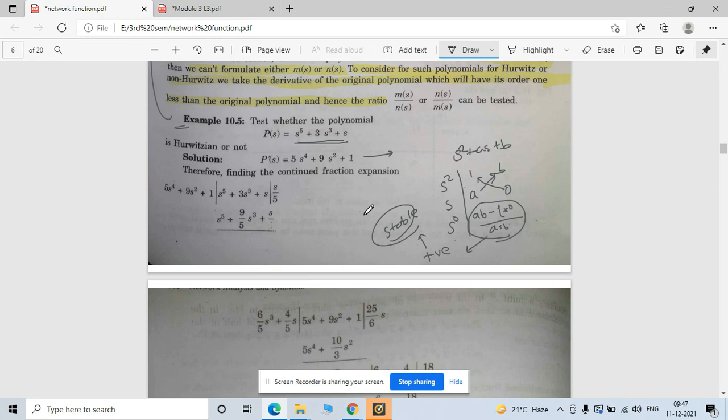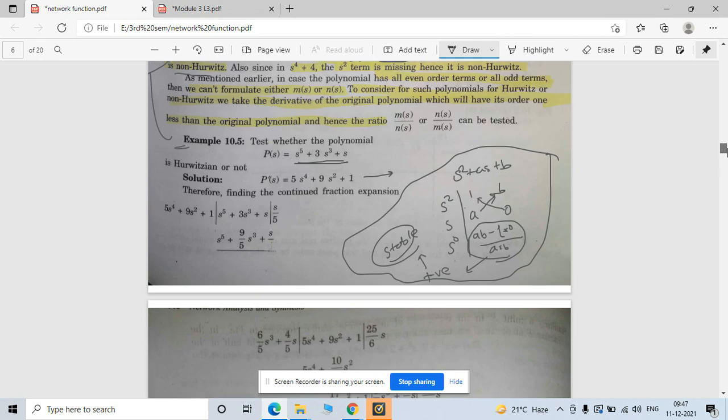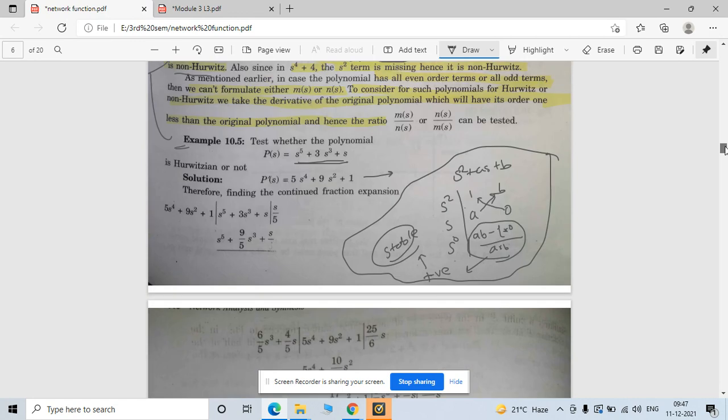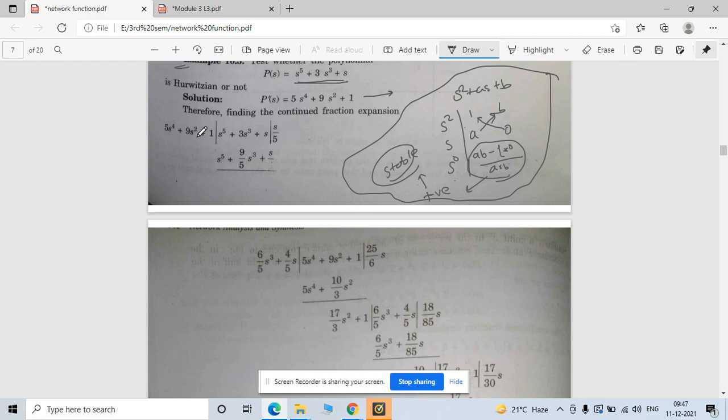But this is new, so that's why I also take this concept, because some network synthesis is also done from this. So that's why today I'm discussing this concept. Please also learn this method. This is important.